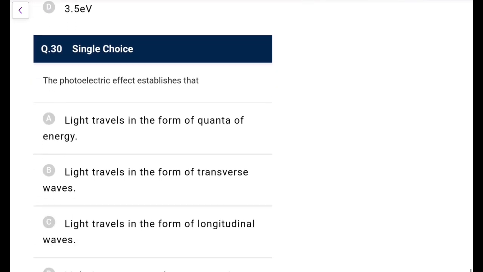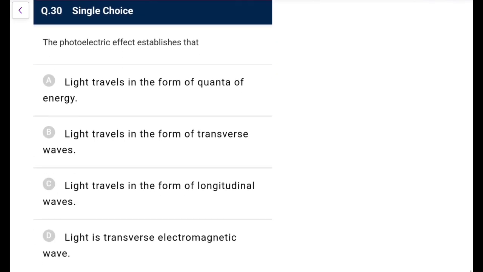Next one. The photoelectric effect establishes that light travels in the form of quanta of energy. Yes, it proved the quantum theory of light. Light travels in the form of transverse waves? No, not the wave nature. Longitudinal? No. So it is simply the quanta of light. Energy delivered by radiation is n times h nu. That is what is being delivered, always in the form of packets.